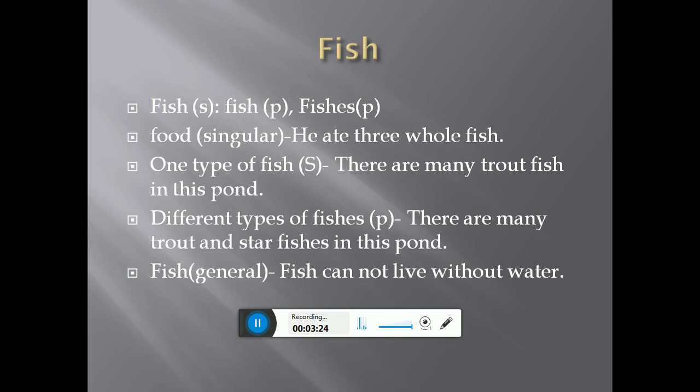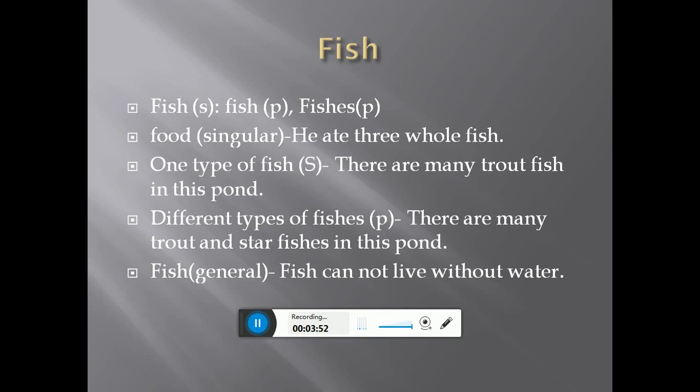As in the example, we can see there are many trout fish in this pond. Many is about countable nouns. And it is for many, means so many. It might be 3, 4, 5, 6, 7. So it could be countable. But here we have talked about only one type of fish. Then we have used here the word fish.